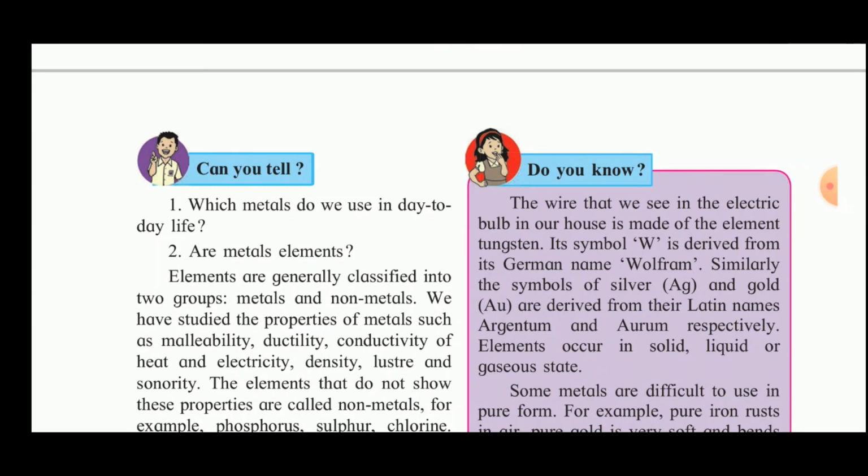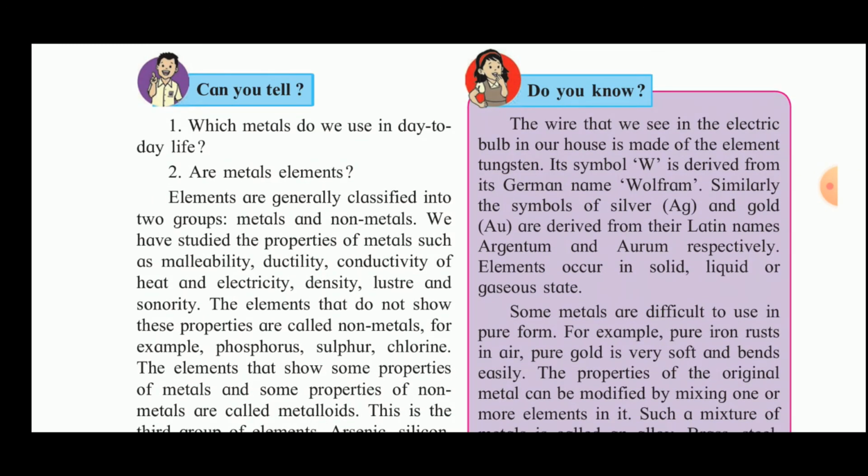Now, which elements do we use in day-to-day life? Are the metals elements? Elements are generally classified into two groups, metals and non-metals. We have studied the properties of metals such as malleability, ductility, conductivity of heat and electricity, density, luster, and sonority.